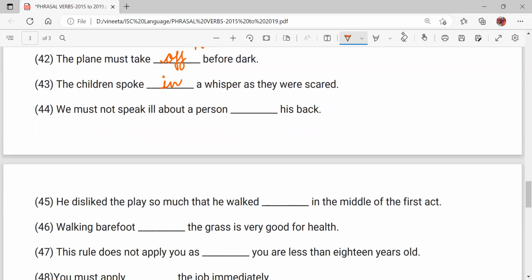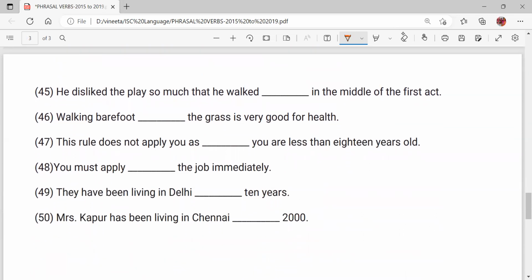We must not speak ill about a person behind his back. He disliked the place so much that he walked out in the middle of the first act. Walking barefoot on the grass is very good for health. He walked out means he left it in the middle.